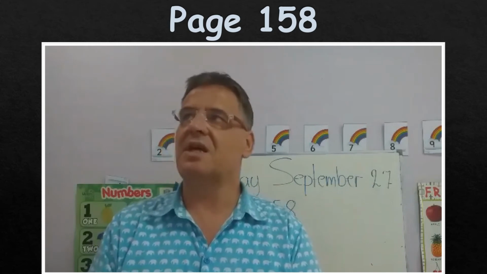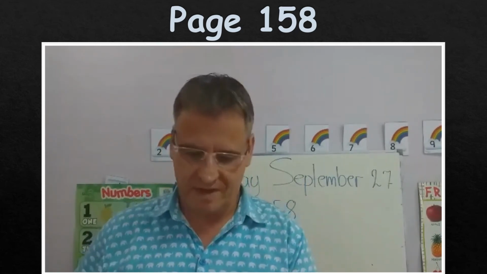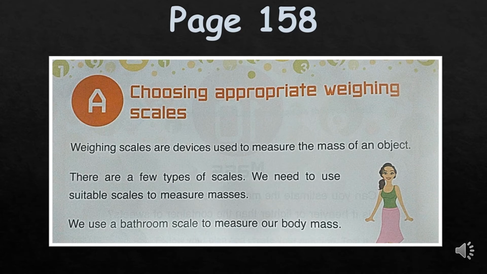There are even scales that you can use to weigh your car. They are even bigger ones. So let's have a closer look at page 158, and then we will do the practice at the bottom of the page, which is very easy. You just match the object with the appropriate scale.